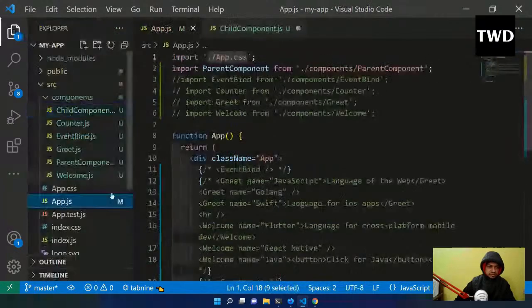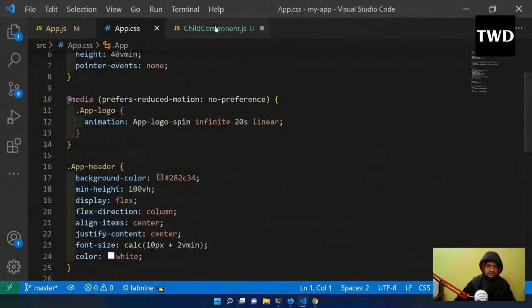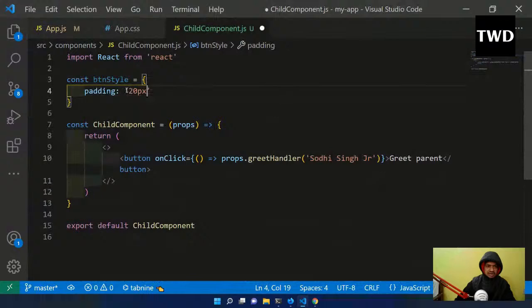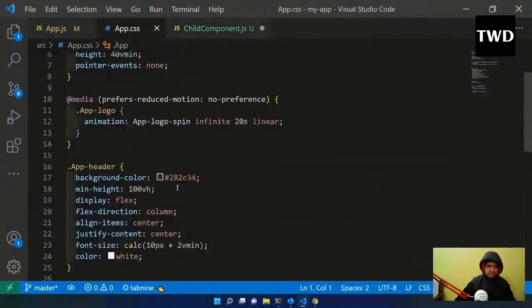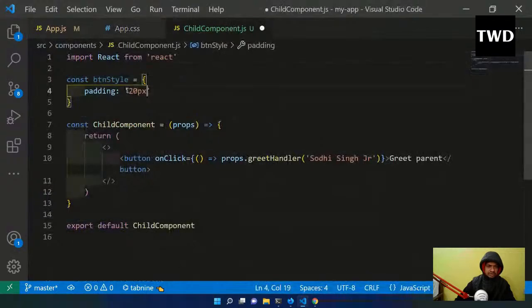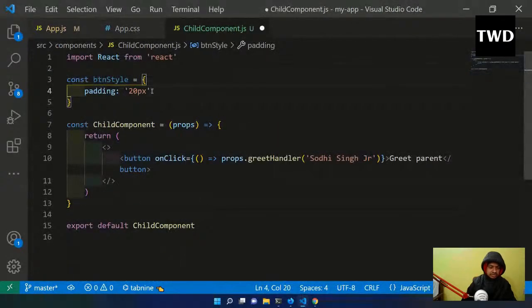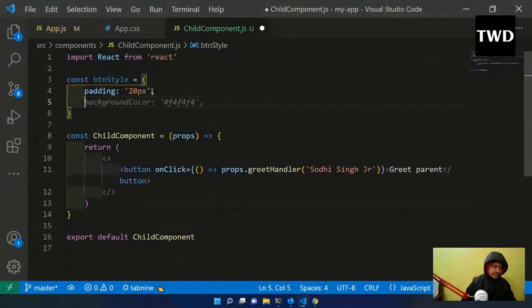See the first difference. I'll open app.css, just like any other file. The first difference is coming here only. This padding I am giving inside a quote. Nowhere in CSS do you give the padding inside a quote, but here I have to give it inside a quote, like a string. And the next thing is that if I have some other property, in CSS I give a semicolon, but here I have to give a comma.